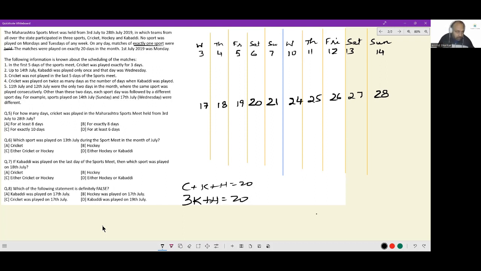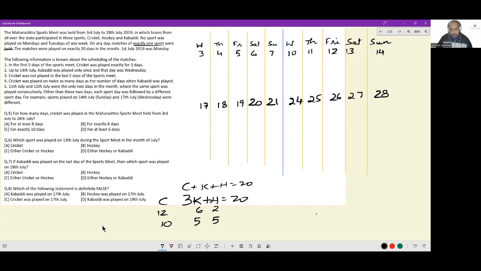So possible solution sets are going to be hockey being 2, kabaddi being on 6 days, cricket being on 12 days. This is a possibility. Another possibility is kabaddi being on 5 days, hockey also being on 5 days, cricket being on 10 days.